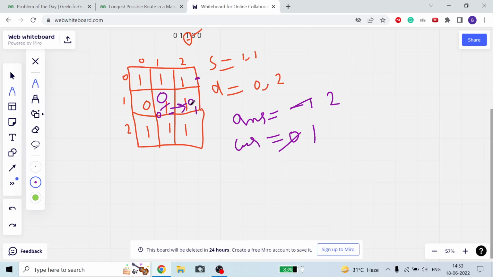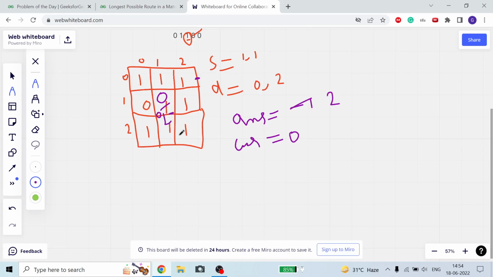Okay, so from here we cannot go here. If we go there, then no use. So just one part is left, we come here, make it 0, increase our current to 2, and check if this is our destination index. Yes, this is. Update my answer to maximum of answer comma current, which is already 2. So no use. Now we come back from this, come back from this, come back from this. So we are again here. Now we have traversed here, here, here, so only the downside part is left. So now we will traverse downside.